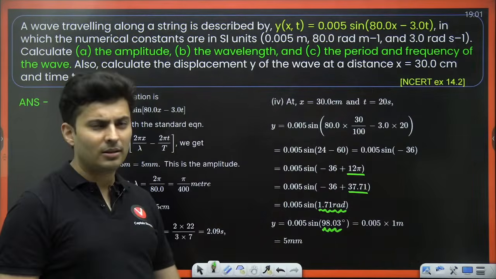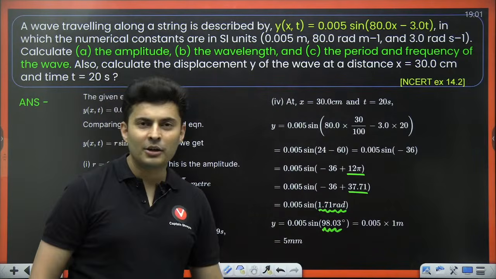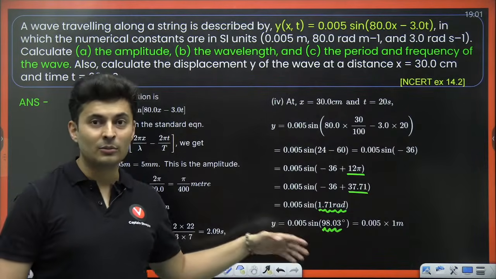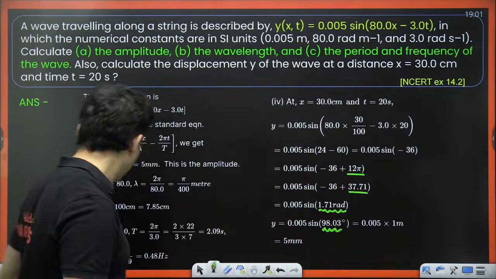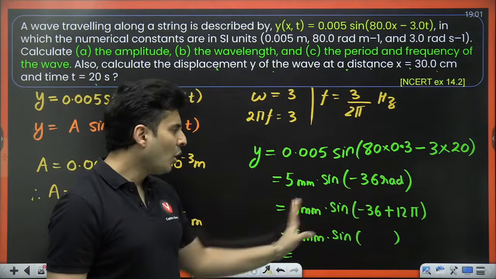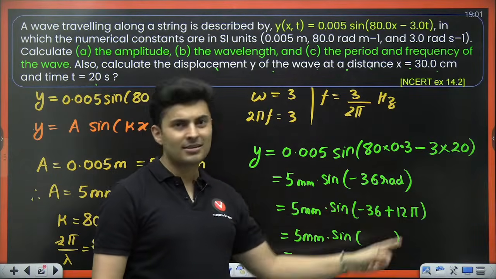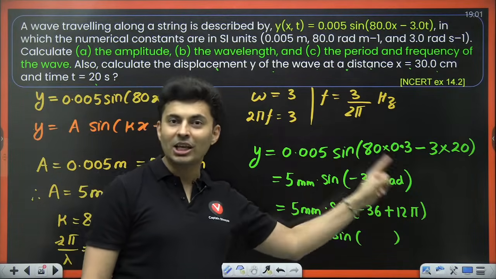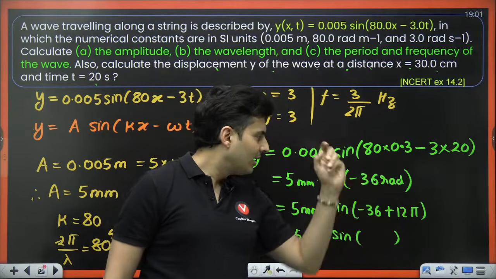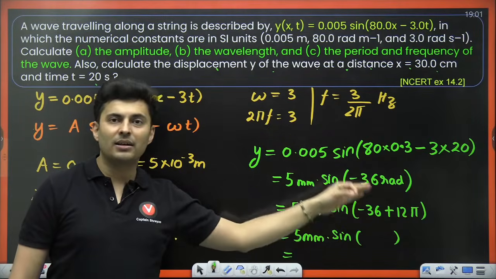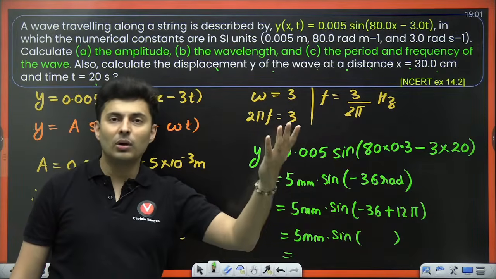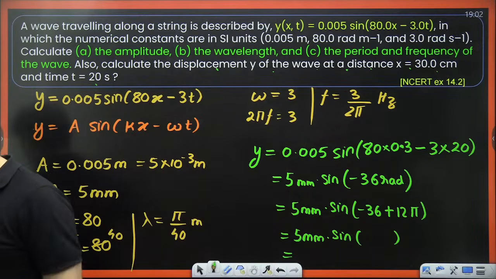This happens with logarithmic books. Otherwise, you cannot do this in the NEET exam. So if you are thinking from NEET perspective, this can't come. The answer will be left in this form only. Options will be like 5 sine minus 36, 5 sine minus 30, 5 sine minus 40. The answer will be left as options. You cannot obviously expect a NEET student to solve this without the use of log books or any other calculator.